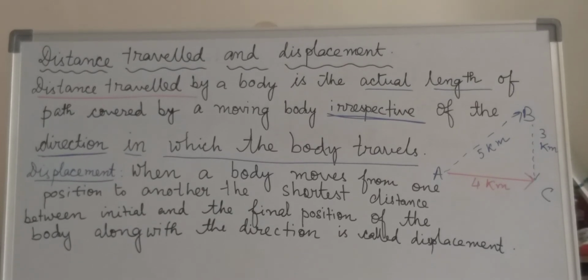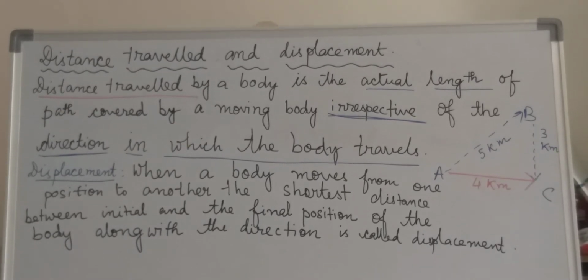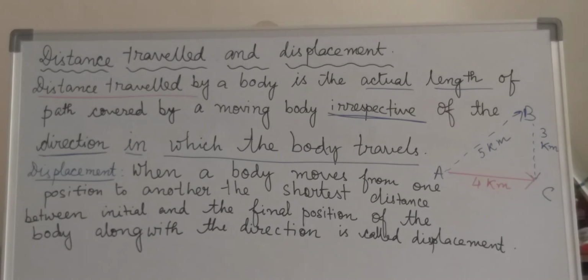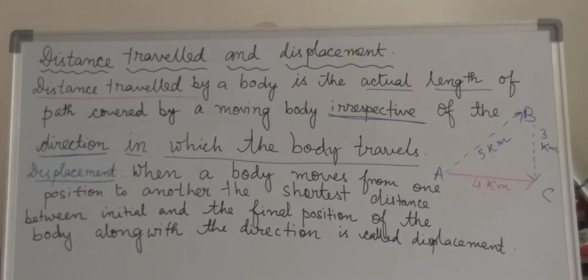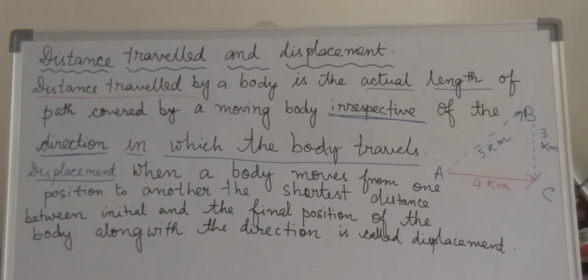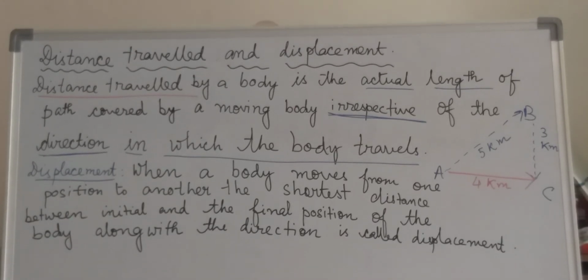There is no question of direction and the whole path is calculated. But in case of displacement, the whole path is not calculated. It will be calculated between the initial position and the final position. The shortest route will be calculated, and here we are considering the direction also.